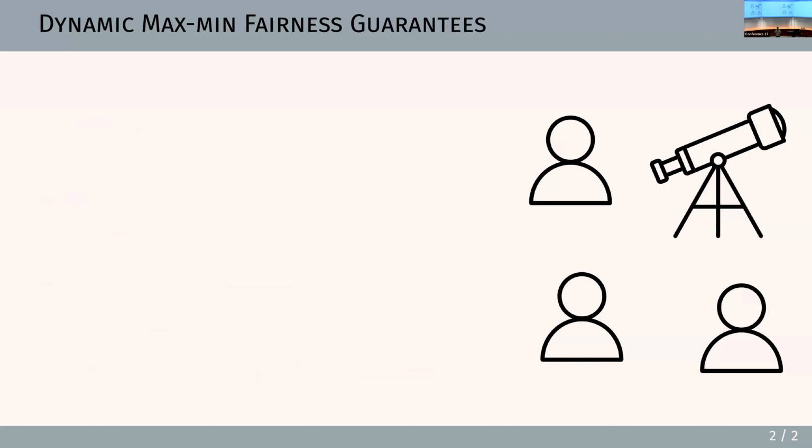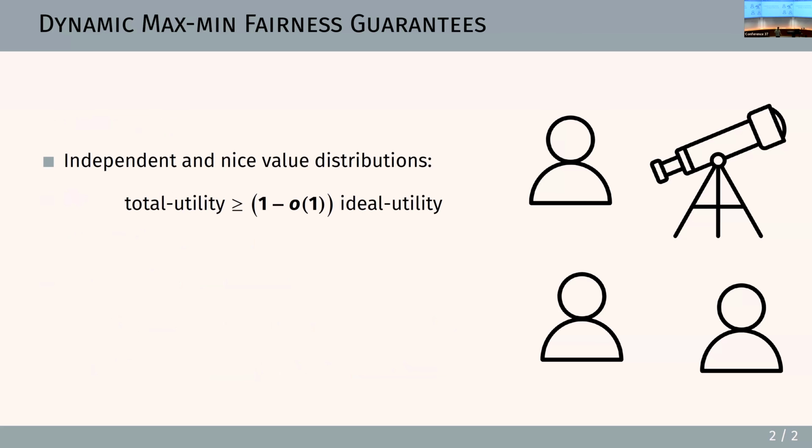As I said in the beginning, we allocate this good via the dynamic max-min fair mechanism, and we have two types of guarantees. First, if the values are independent across time and they come from non-worst-case value distributions, then we saw that every agent can guarantee total utility of almost all of their ideal utility.